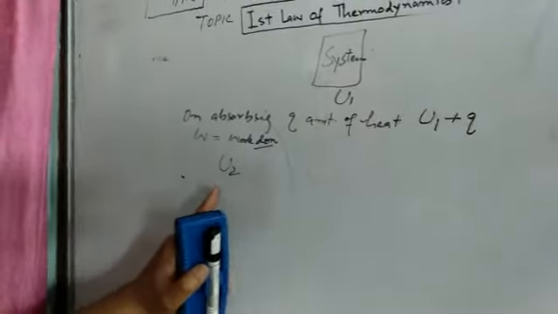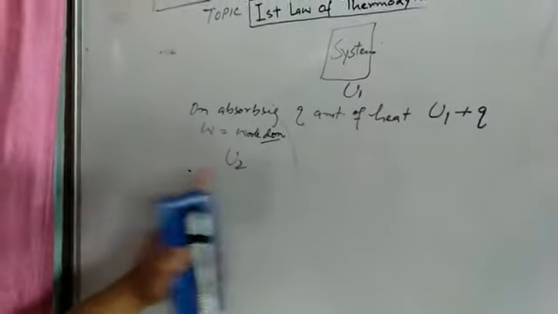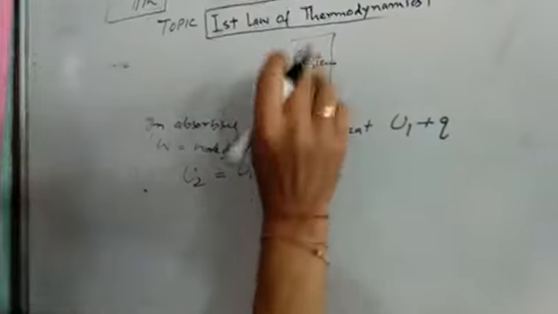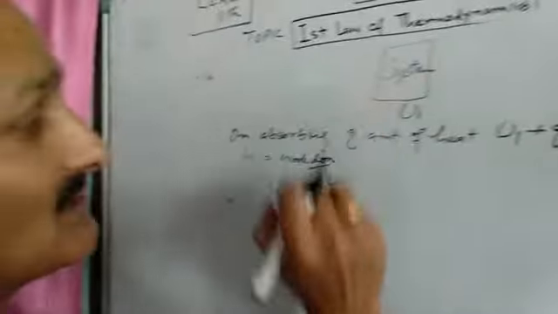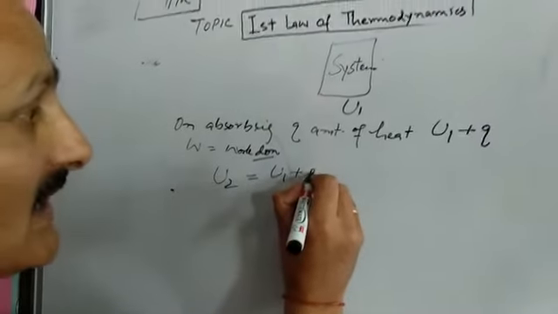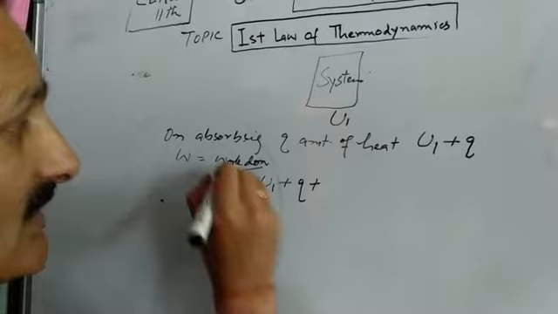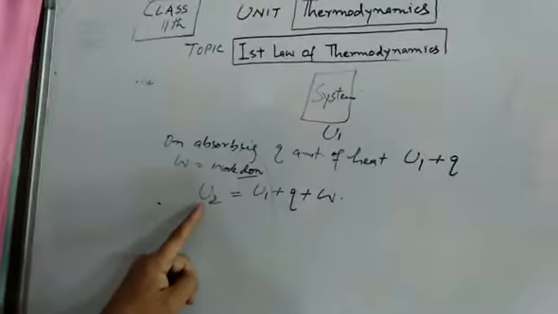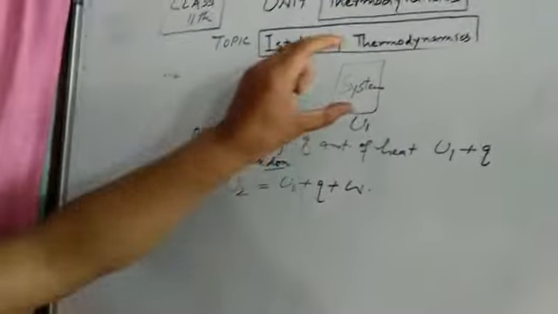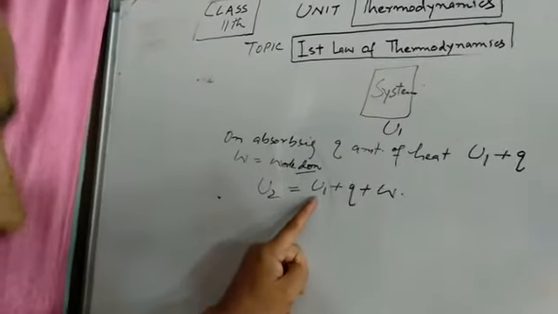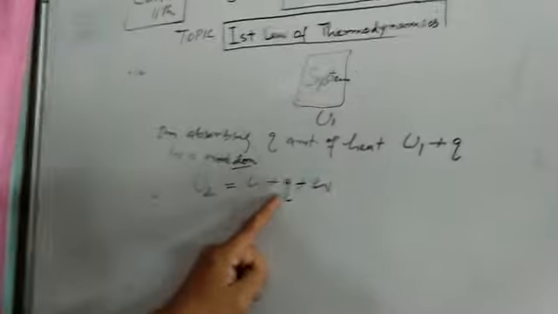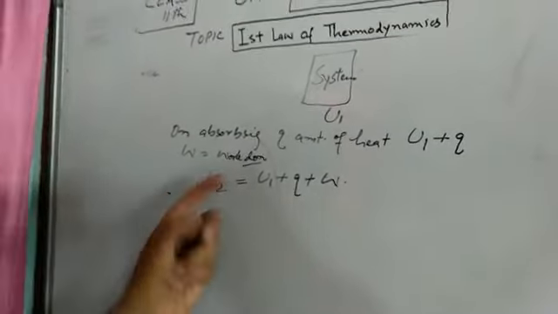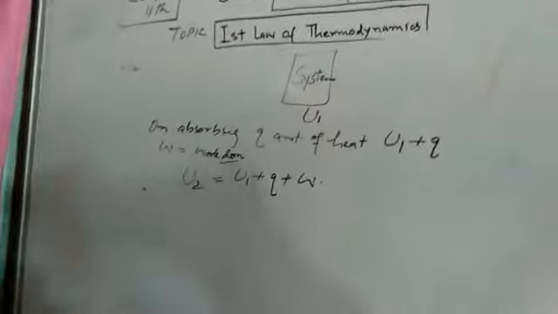U2 is the final internal energy, and it will be equal to U1, the initial internal energy of the system, plus Q, the amount of heat it absorbed, plus W, the work done. So the sum of these three will give you the final internal energy of the system.